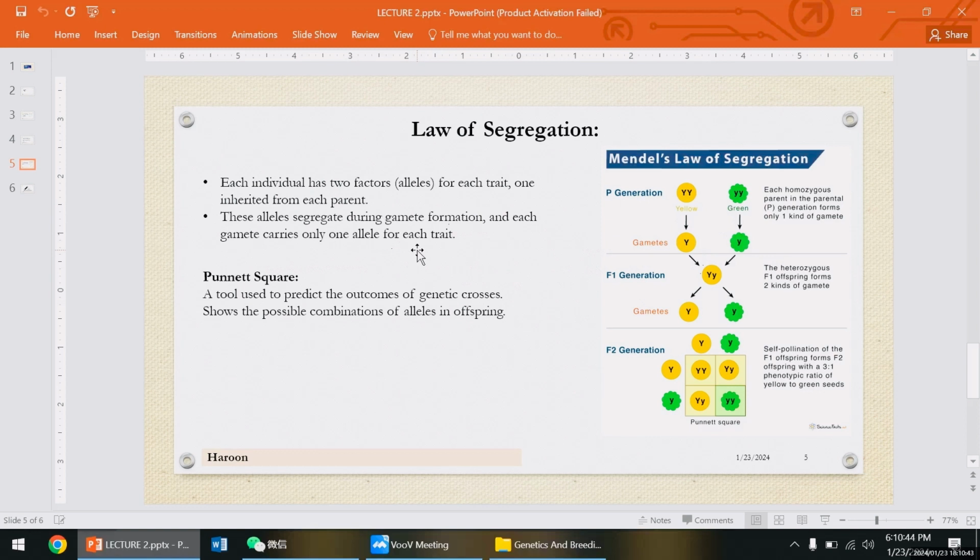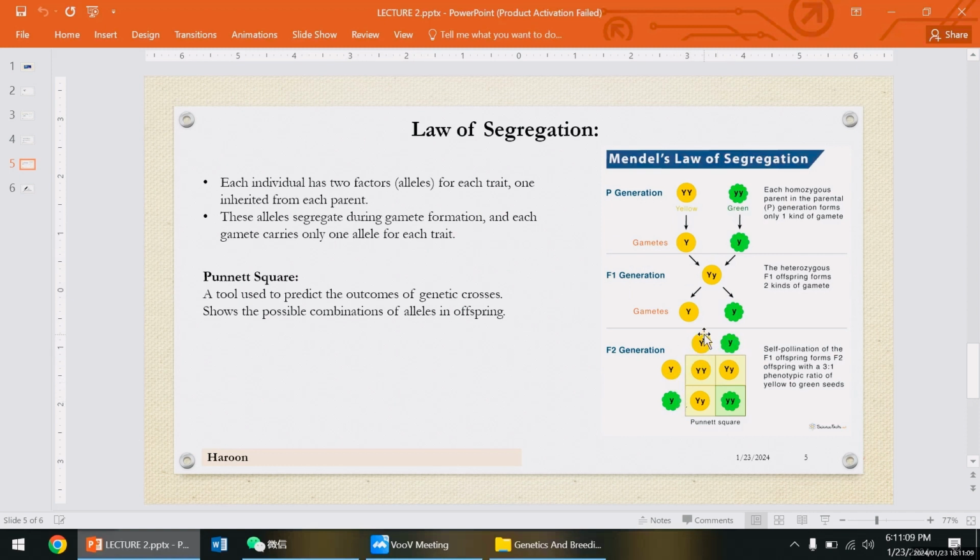So here we discuss what this is. This is the Punnett square. Students, you can see the F1 generation. When we cross this F1 generation with each other, capital Y small y crossed with capital Y small y.